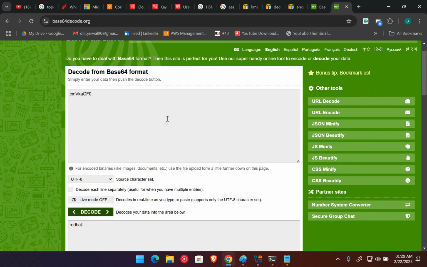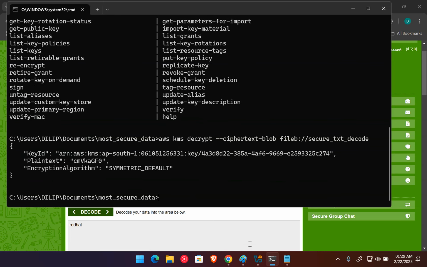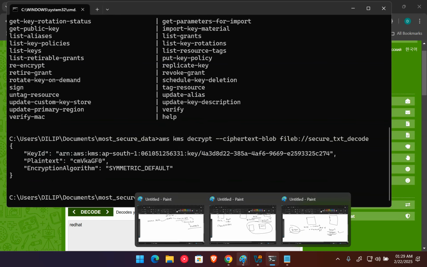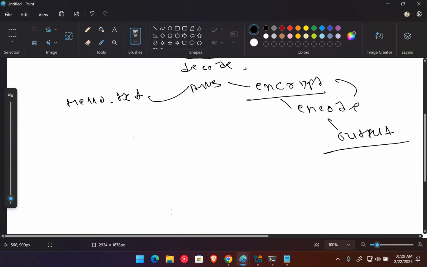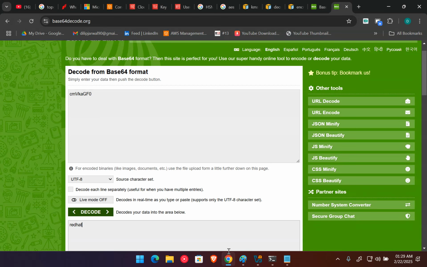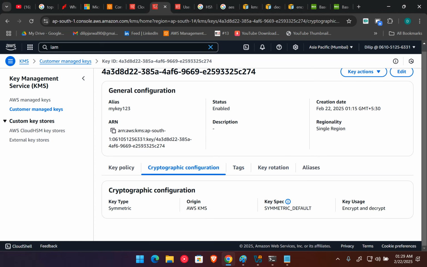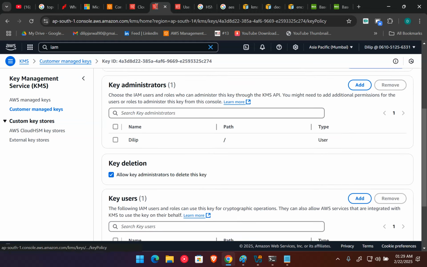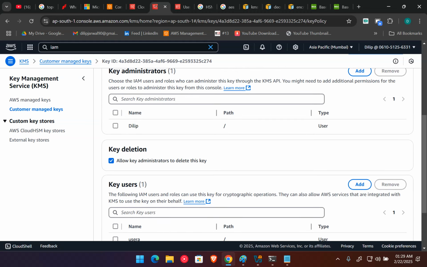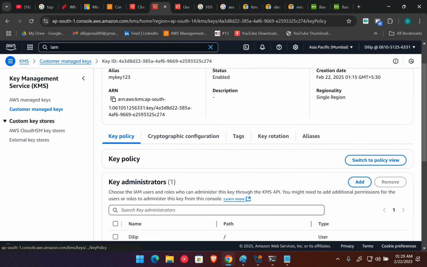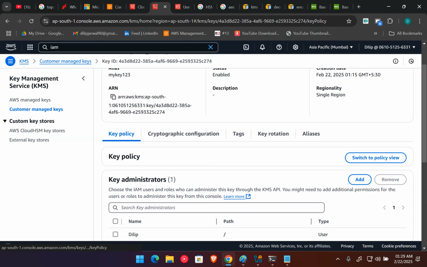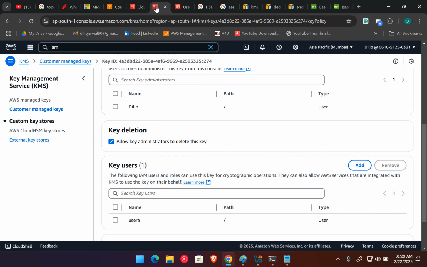The main use of the KMS service is that they don't actually manage our data or anything like that. What they do is manage our keys, and the most critical thing is our keys. In the KMS service, we are the administrators of the keys, but we can't even download these keys onto our system. If we downloaded them and our storage got corrupted, anybody could get access to these keys. And mostly we have the external key store option.